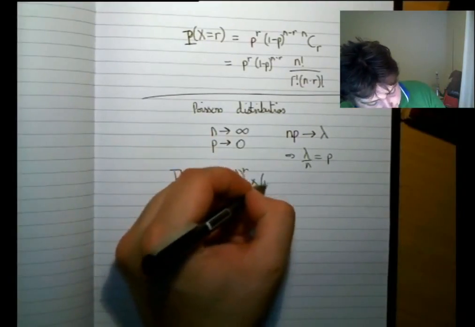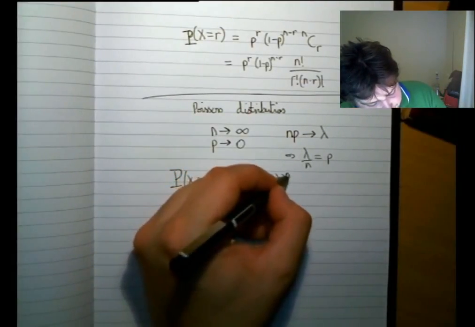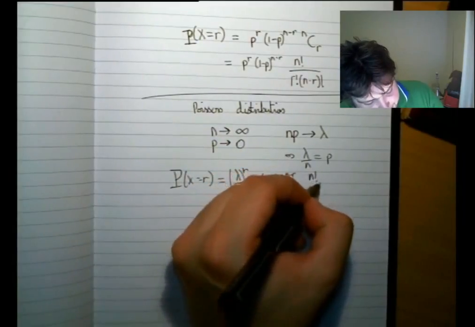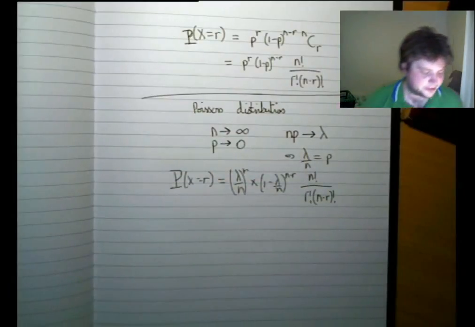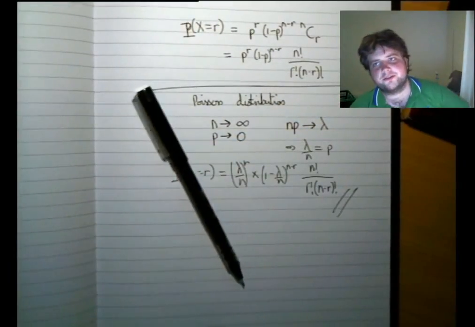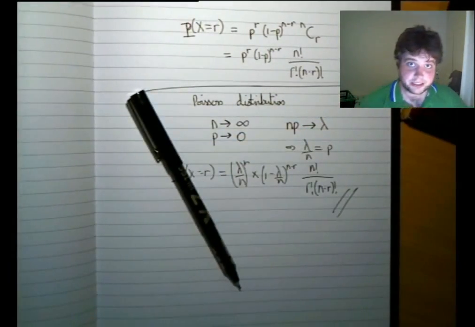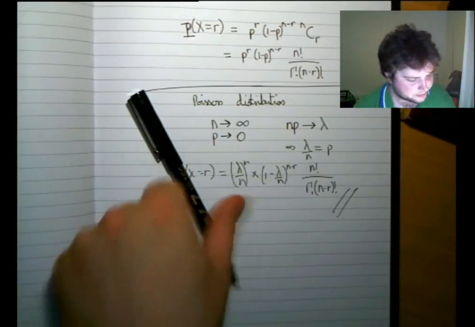Times (1 minus lambda over n) to the n minus r, times n factorial over r factorial times n minus r factorial. Great. Job done. Poisson distribution derived. Let's go home. Well, unfortunately, it's not quite that simple.